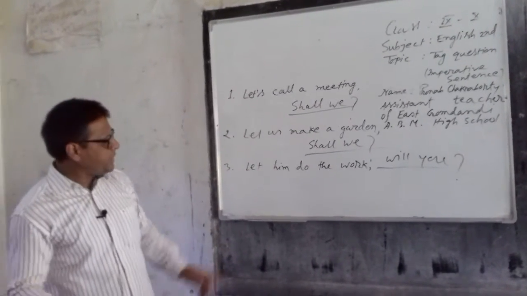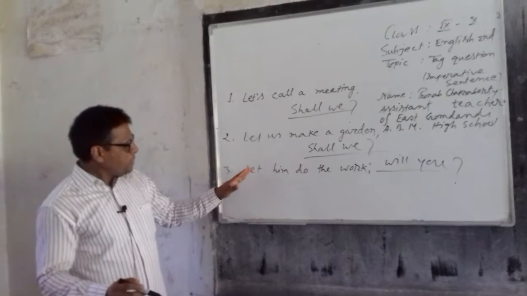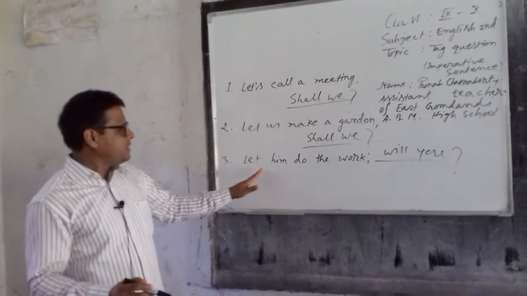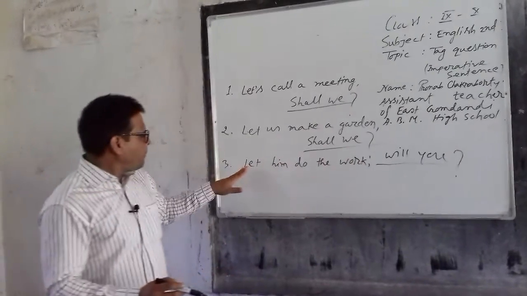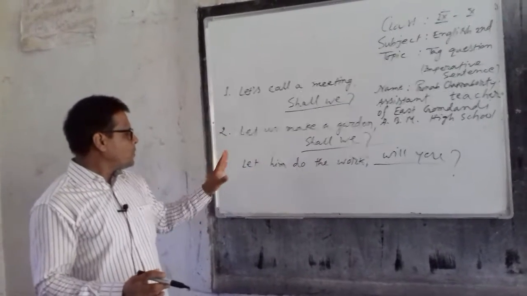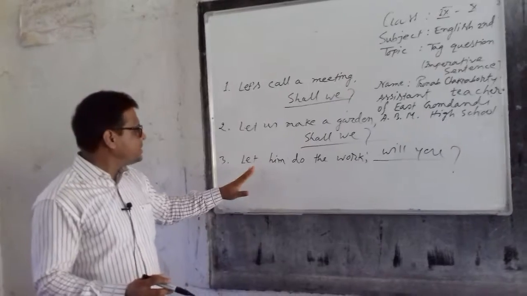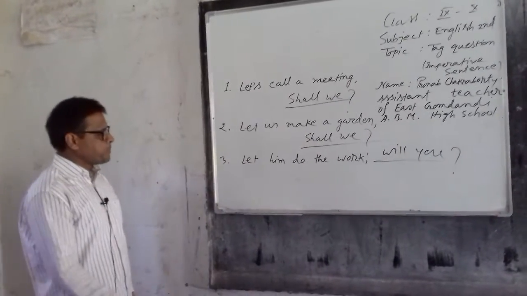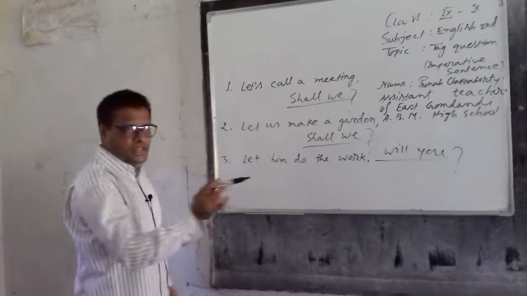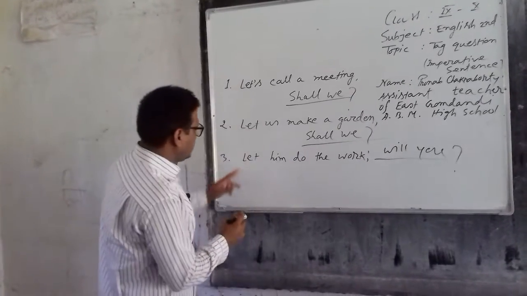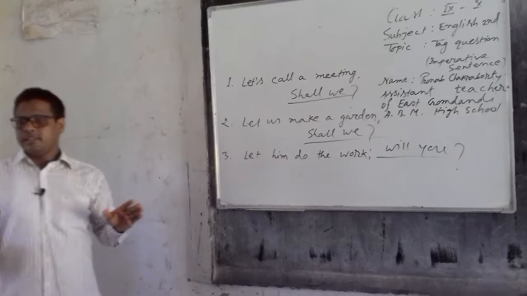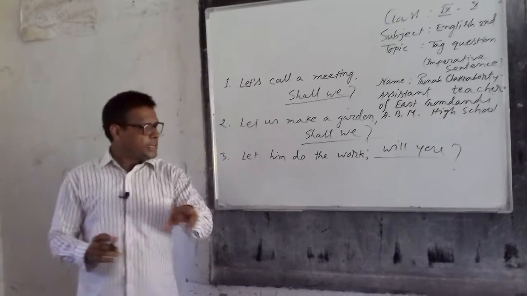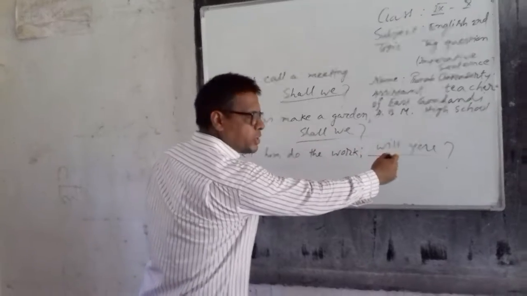We have to imagine that if any sentence is started by let, this is an imperative sentence, and by let we can understand this is permission. So, if any sentence is started by let, in the sense of tag question, it will be will you. You can also write will you.